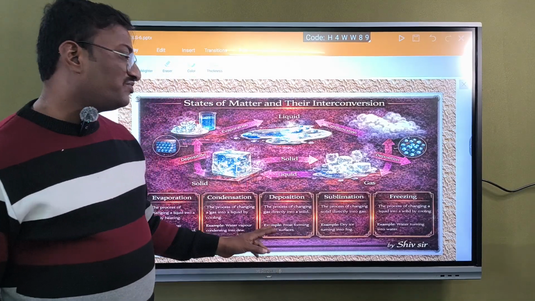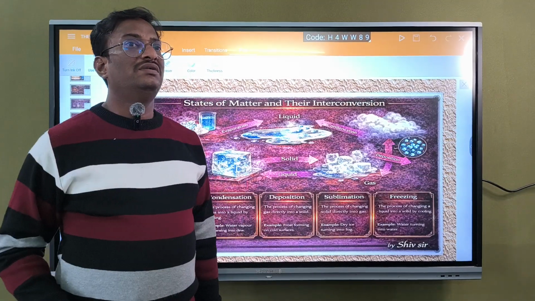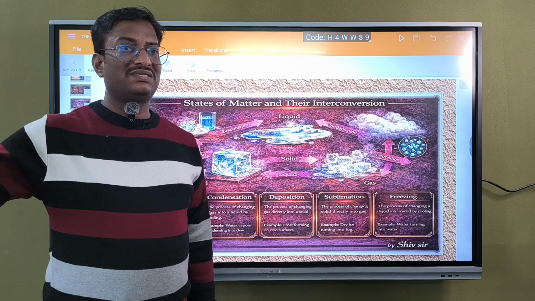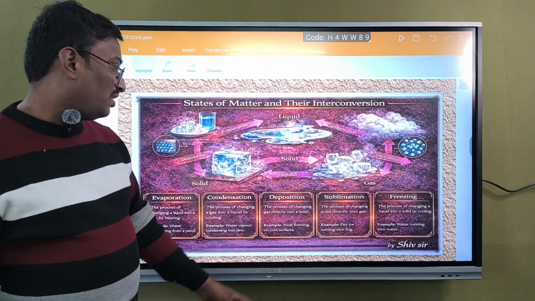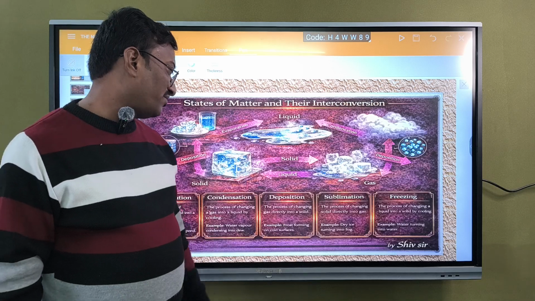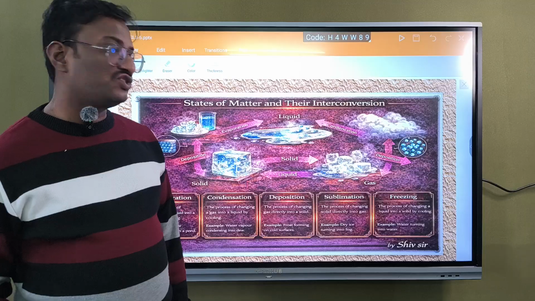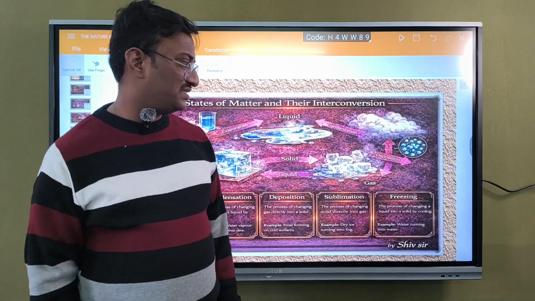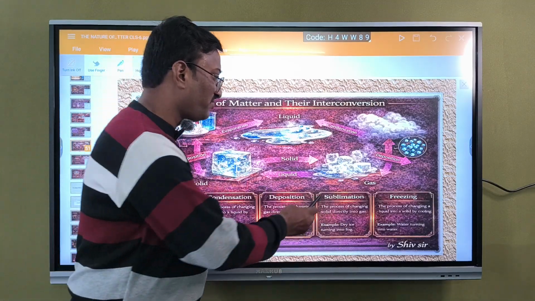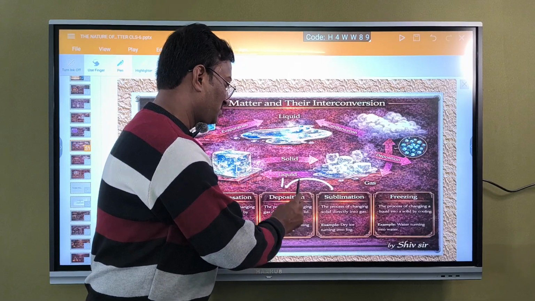Deposition is the process of changing gas directly into solid. Example, frost forming on cold surfaces. And sublimation, the process of changing solid into gas directly. The reverse process of sublimation is deposition.